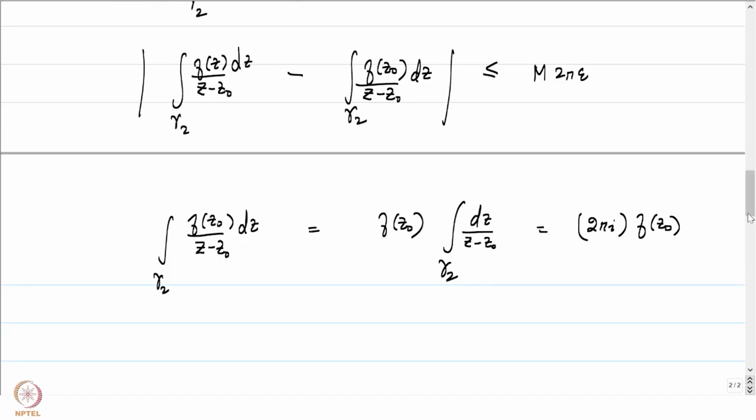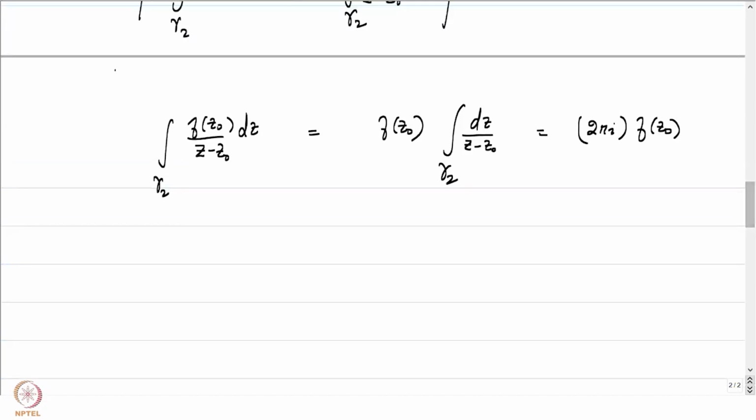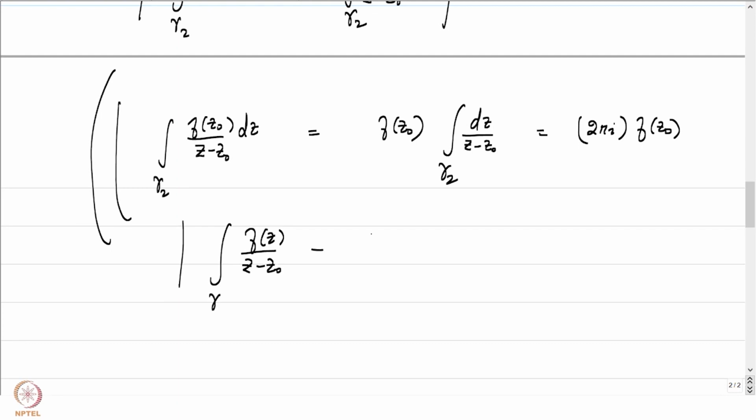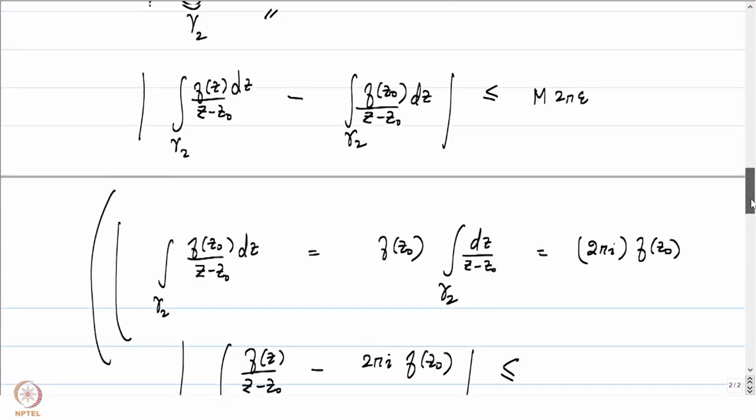By substituting both, we have the absolute value of the integral of f of z by z minus z naught over gamma minus 2 pi i f of z naught. This is less than or equal to 2 pi epsilon m.